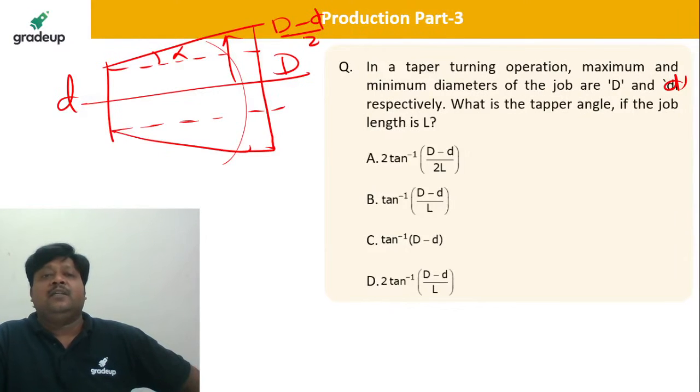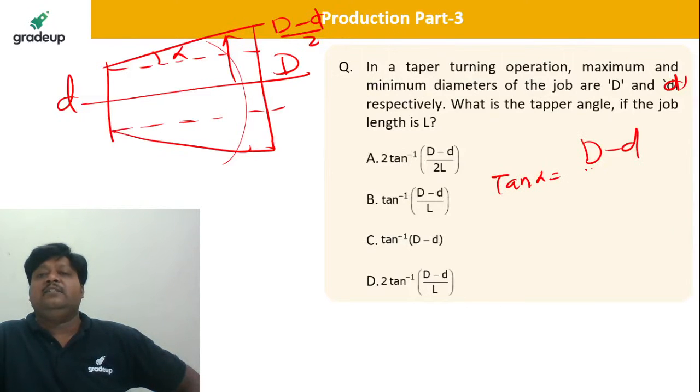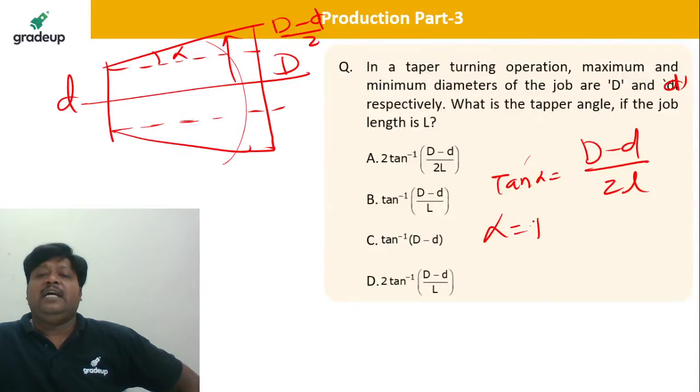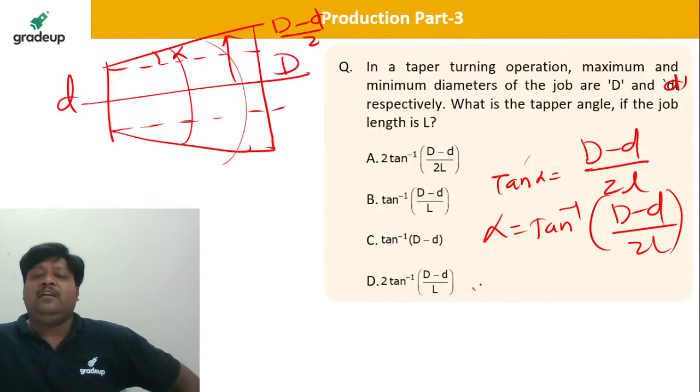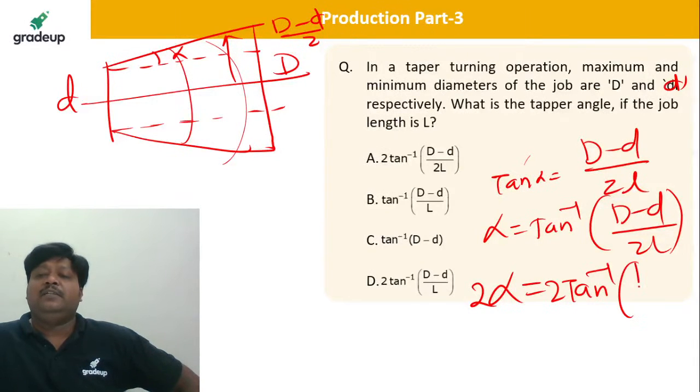And tan of alpha will be D minus d divided by 2L. So alpha will be tan inverse of D minus d divided by 2L, and for the full taper angle I have to multiply by 2, which is 2 times tan inverse of capital D minus d divided by 2L.